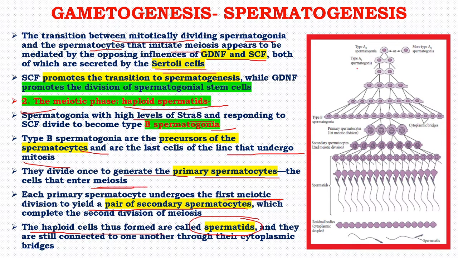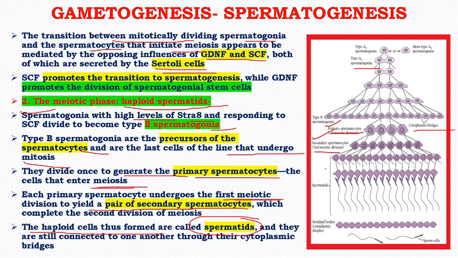Here you can see type A1 spermatogonia, and they keep dividing to produce type B spermatogonia. They have cytoplasmic bridges in this form, and then they form the primary spermatocyte, in which the first meiotic division takes place, and finally it results in the formation of the secondary spermatocytes, in which the second meiotic division takes place.